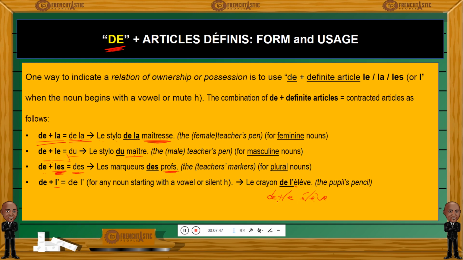But because here we have a vowel, we need to cancel this and place an apostrophe. De l'élève, le crayon de l'élève. That's what the l'apostrophe stands for. And the l'apostrophe will be used whenever we have a noun starting with a vowel or a silent H. So this is how you will contract those articles. Preposition and article: de la remains de la, de le becomes du, de les becomes des, de l'apostrophe becomes de l'apostrophe. Okay? All right.